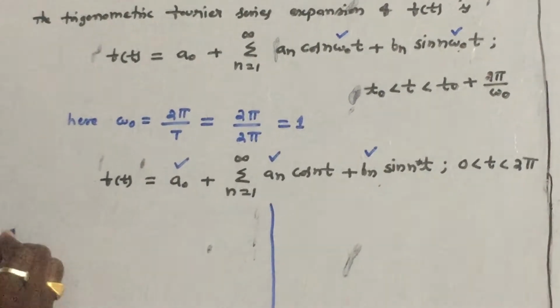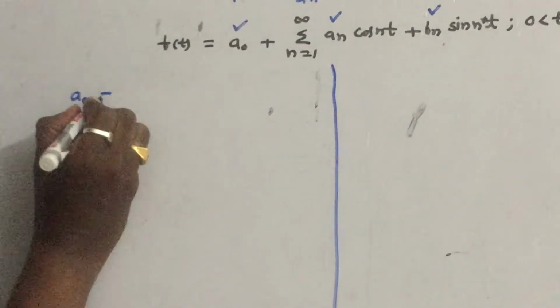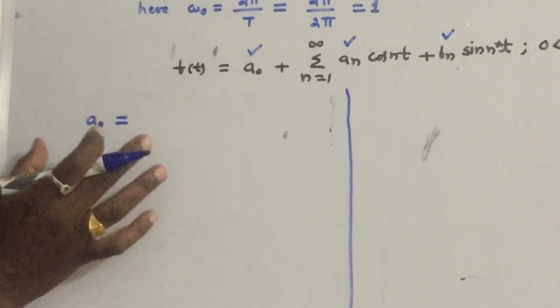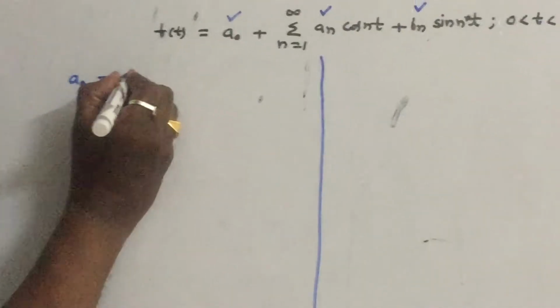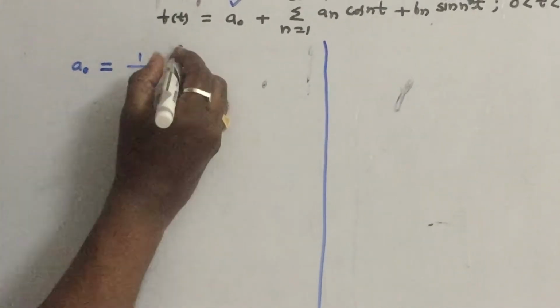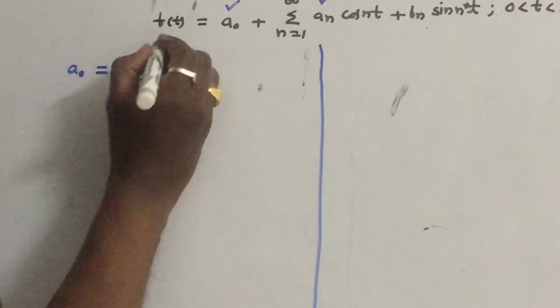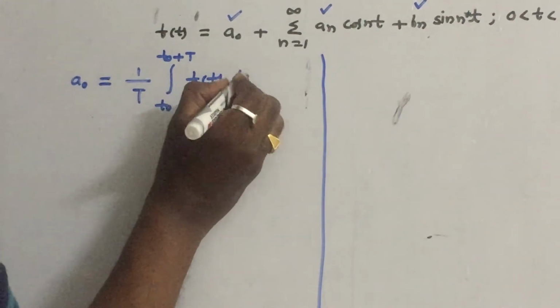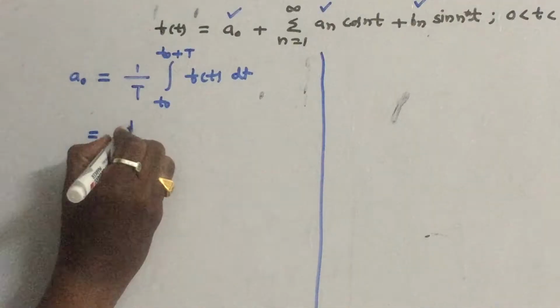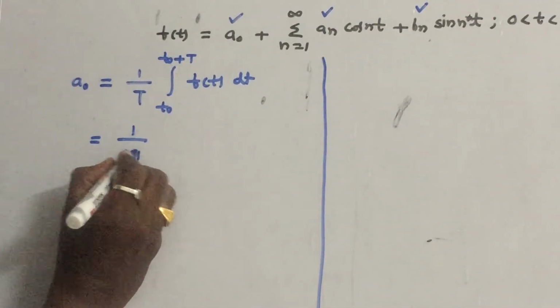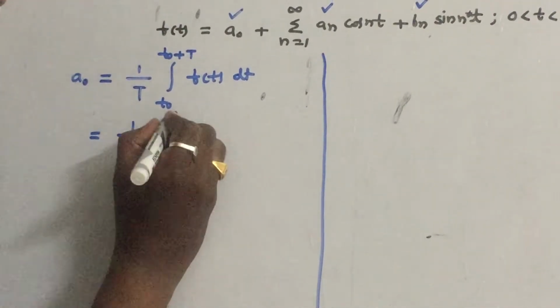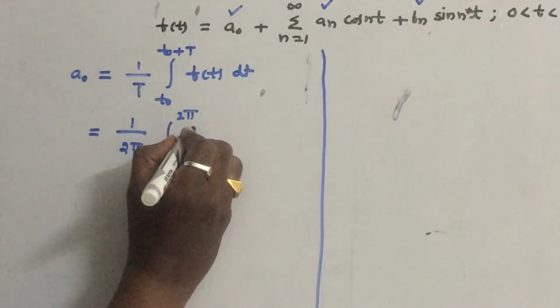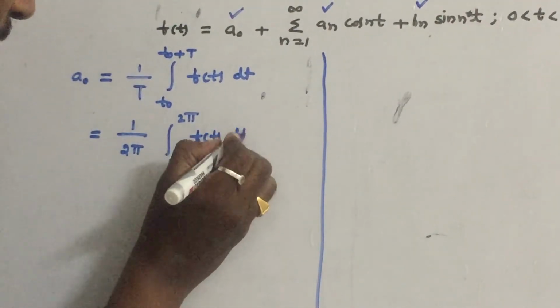So first let us find out what is a0 value. So a0 is nothing but, as you know, this is called the average value or DC value of the given waveform. So what is the formula? Again I am writing the formula: 1 by T integral t0 to t0 plus T of f of t dt. So what is the time period of the given waveform? 1 by 2 pi integral 0 to 2 pi f of t dt.